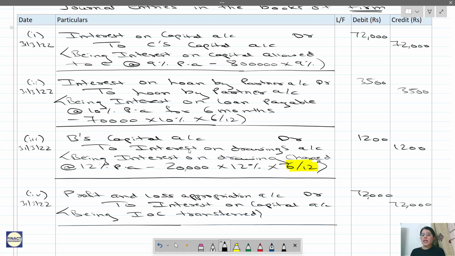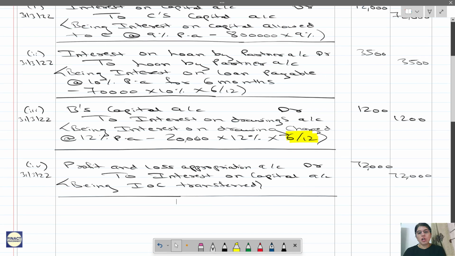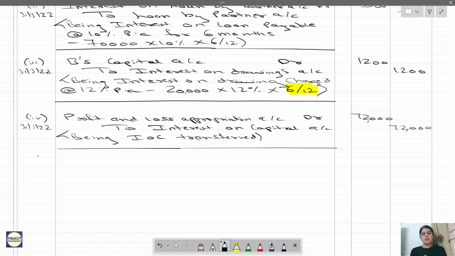Okay. Now next is interest on loan by partner. I have told you loan by partner is your expense, and rent is expense. So it will be transferred to your profit and loss account. So interest on loan by partner will be transferred to profit and loss account on 31st March 22. So it will be to your profit and loss account.